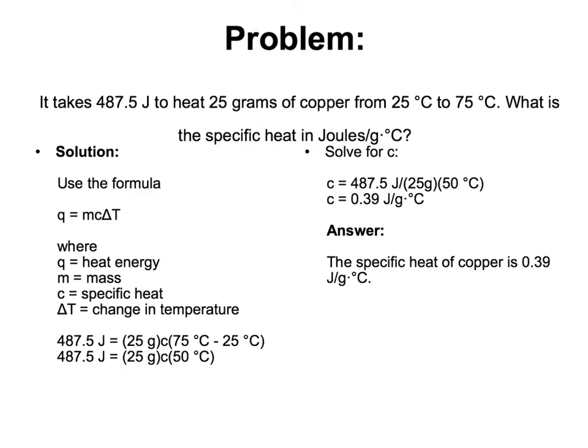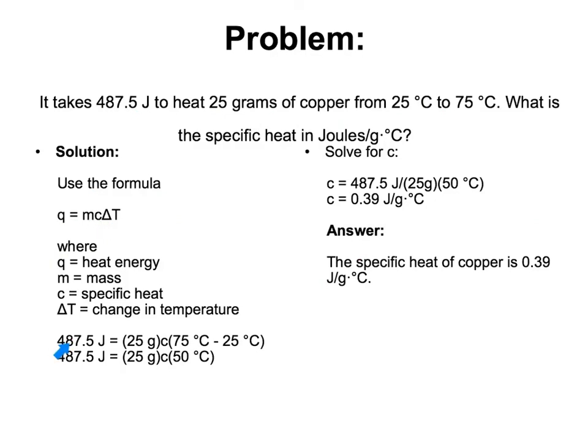Well, how did you do on the problem? If we look at the problem, again, we have our formula. Q is going to be our heat lost or gained. M is our mass. C is our specific heat. Change in temperature. Now that we have those identified, it takes 487.5 joules to heat 25 grams of copper from 25 degrees to 75 degrees Celsius. What is the specific heat? In this case, C is our unknown. Fill in your numbers, solve for X.